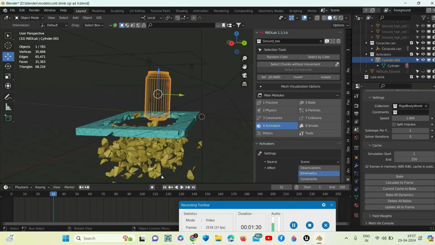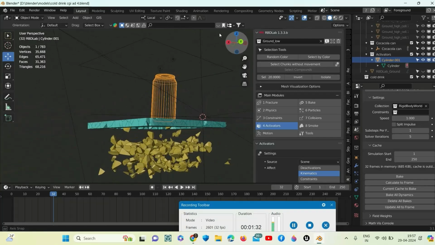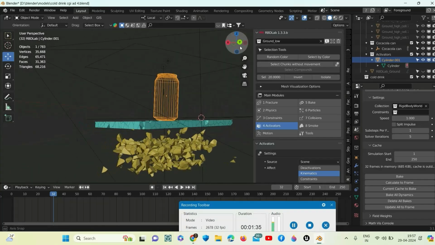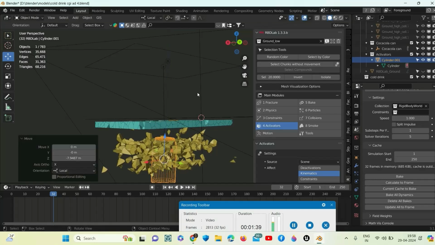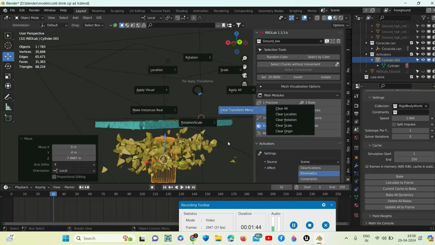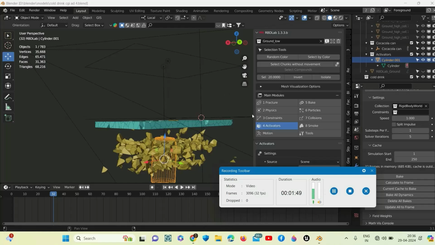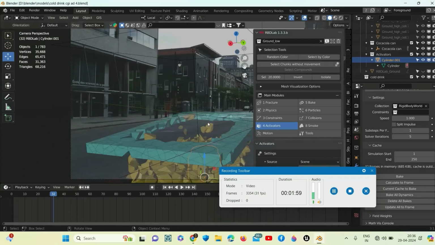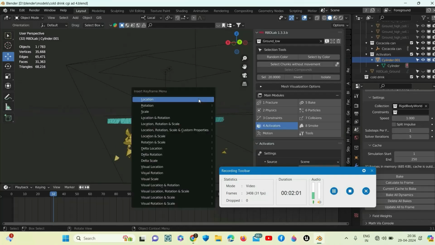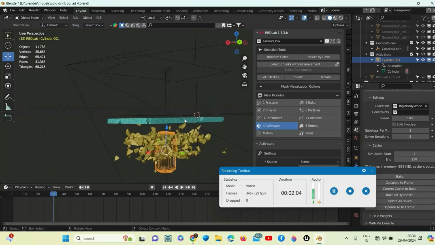Now at 32 the ground fell down, so I will move the can below it and press Ctrl A. Now we will add the keyframe by clicking I, location and rotation.